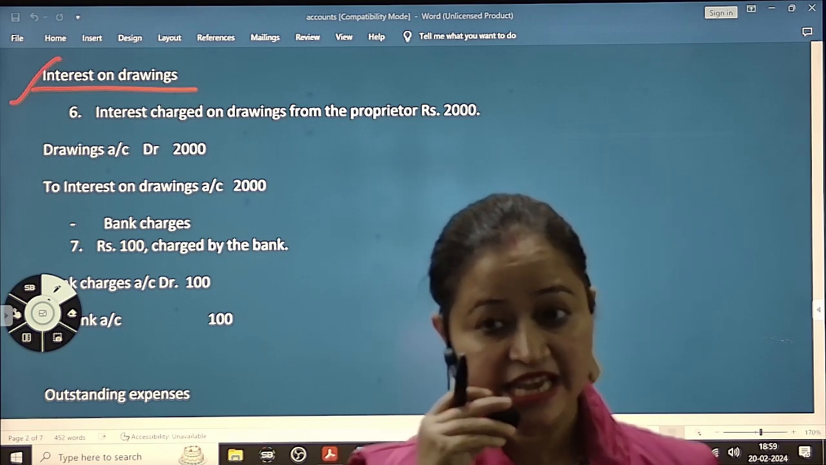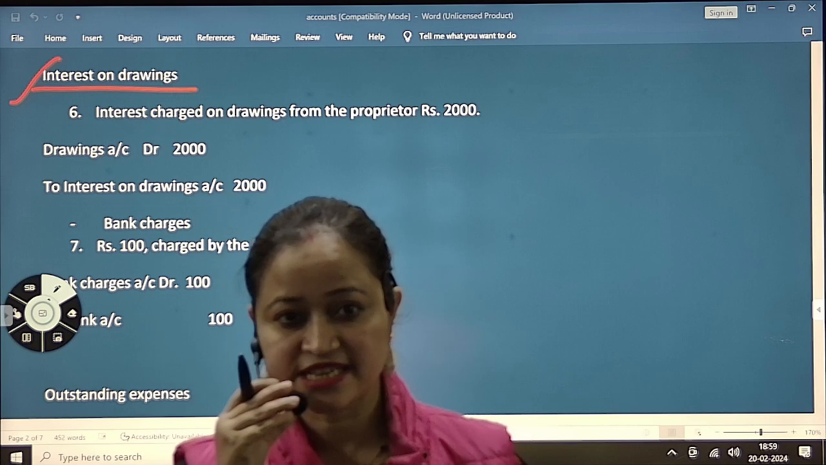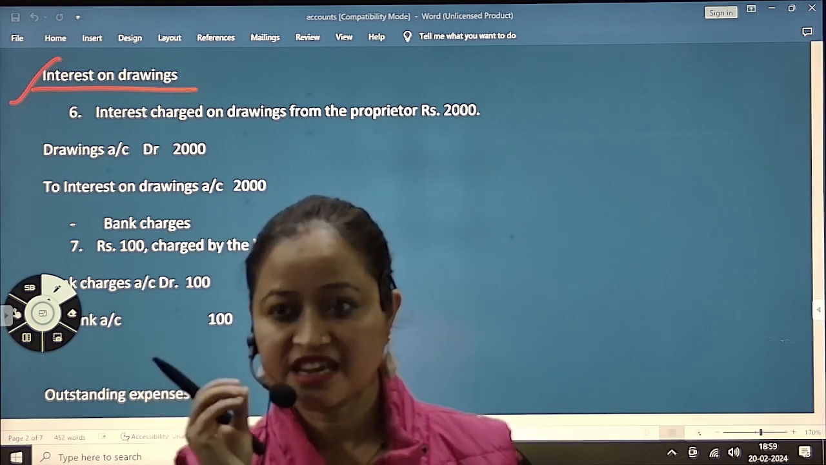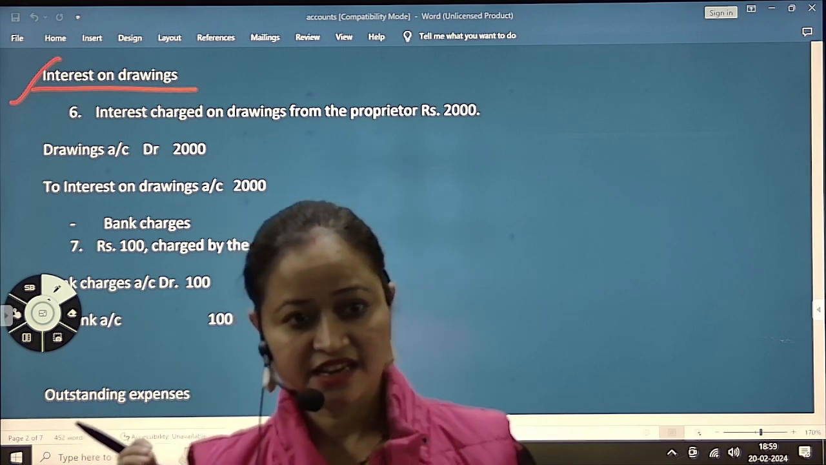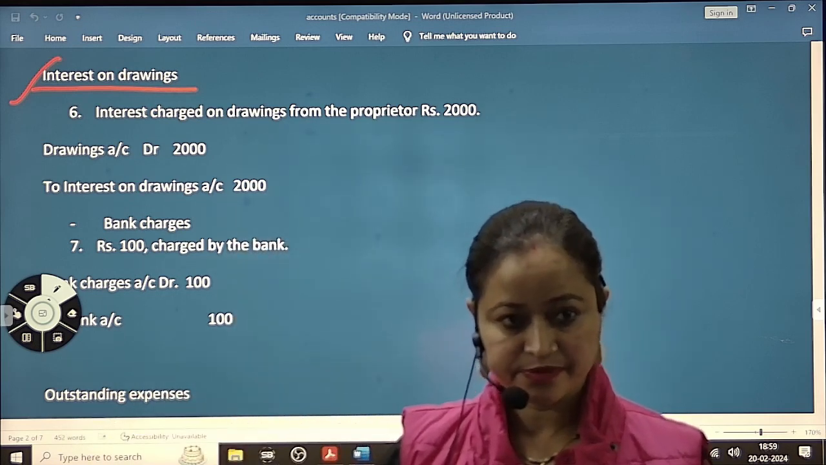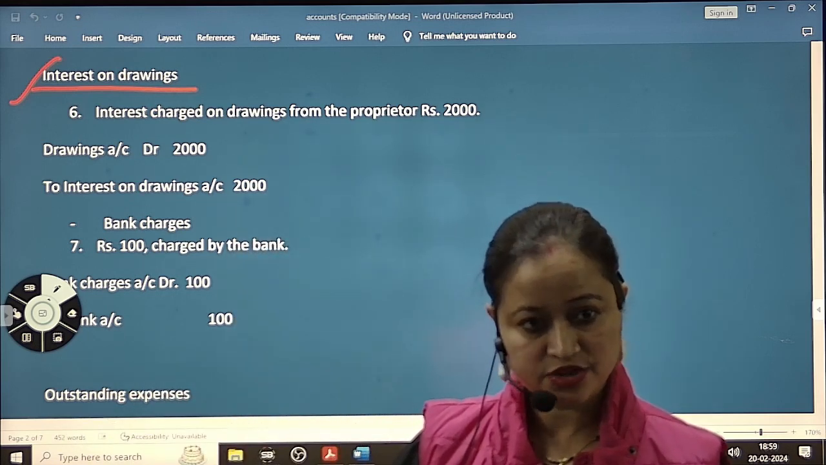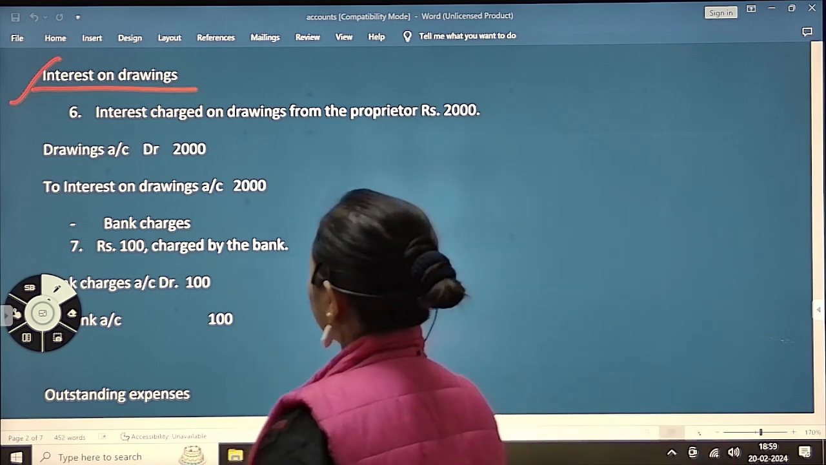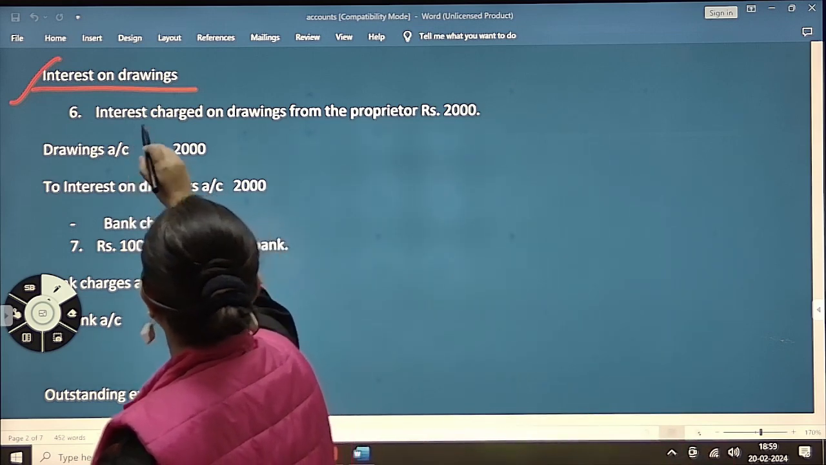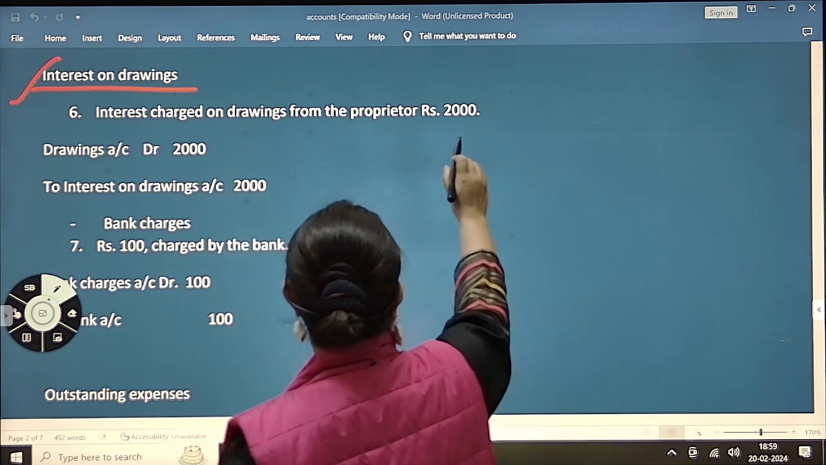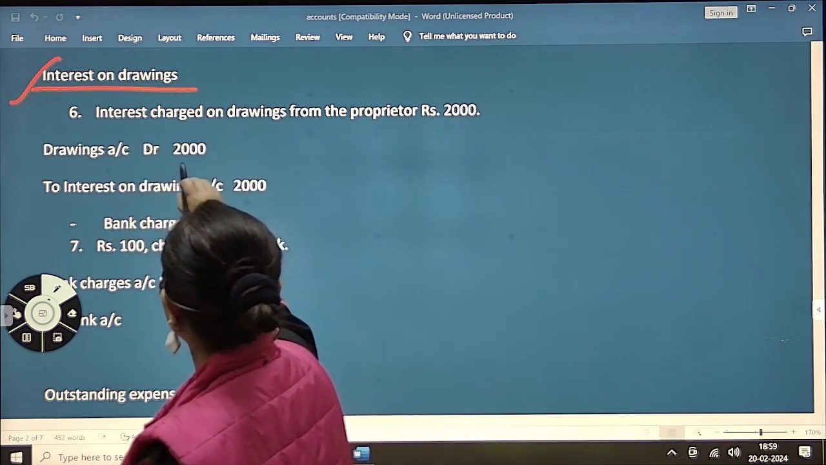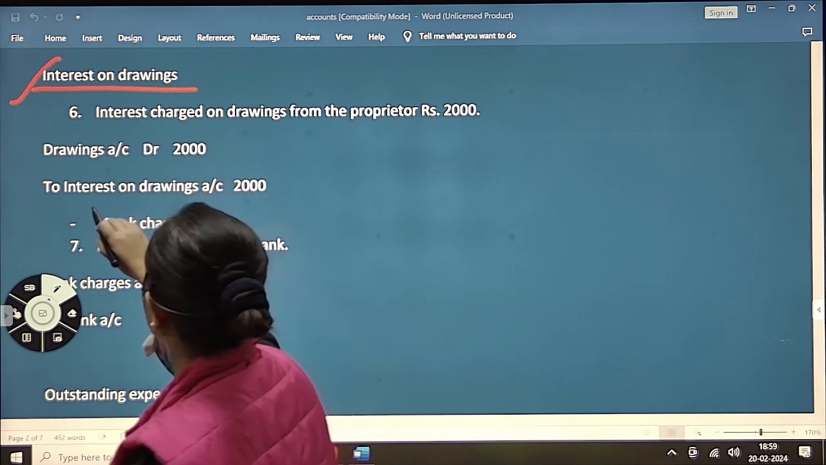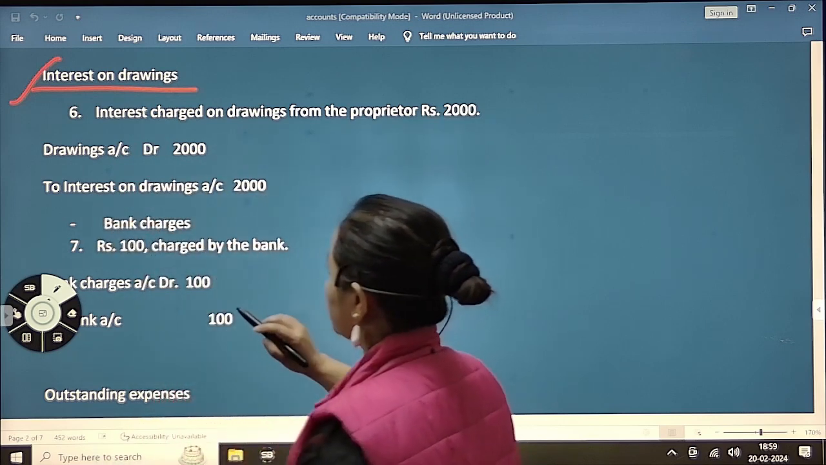तो उसमें if the firm has a provision that interest on drawing has to be charged, ठीक है, then that is an income for the firm. Now understood? Okay, so now what will be the journal entry? Interest charged on drawing from the proprietor rupees 2,000. So it will be drawing account debit 2,000 to interest on drawing account 2,000.